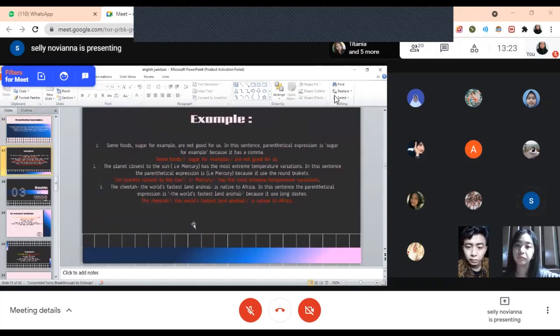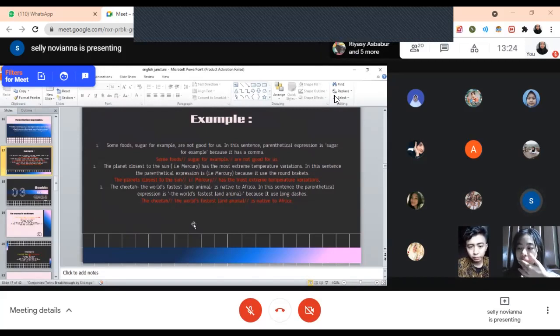Example: some foods, sugar for example, are not good for us. In this sentence, the parenthetical expression is sugar for example, because it has a comma. So it becomes some foods, sugar for example, are not good for us.